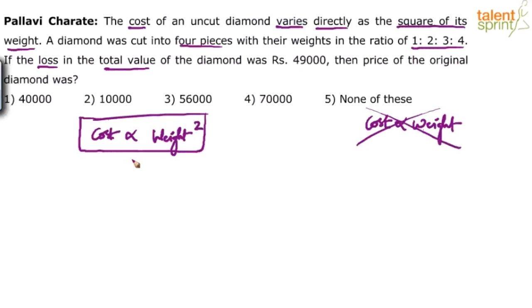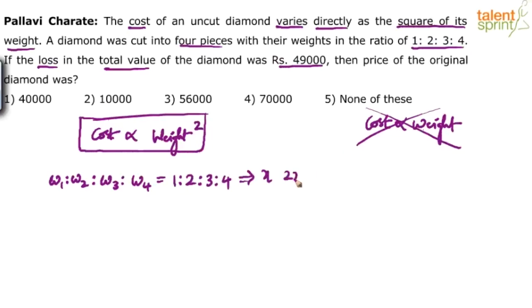So how do we solve this now? See, understand, the 4 pieces are in the ratio 1:2:3:4, right? The loss in the value, he says, is 49,000 rupees. The price of the original diamond has to be calculated. See, let's assume that the 4 pieces are W1, W2, W3, W4, right? The weights are in the ratio 1:2:3:4. You don't have to do all this in the exam, but just for the sake of clarity, x, 2x, 3x, 4x.